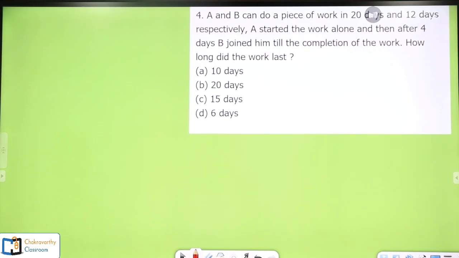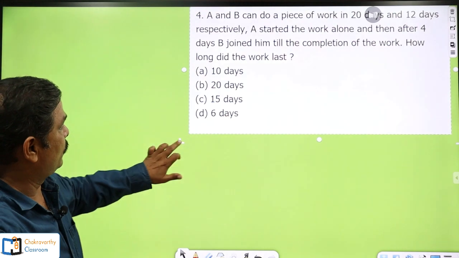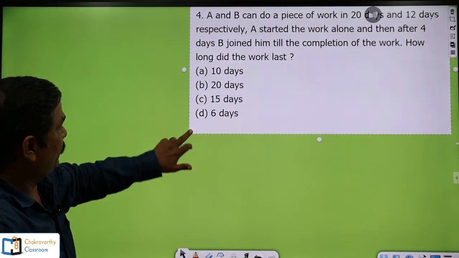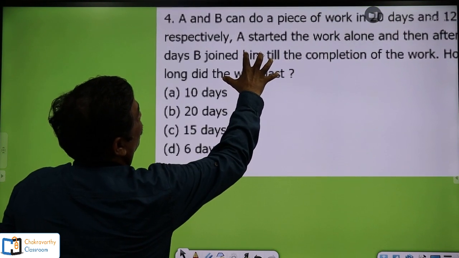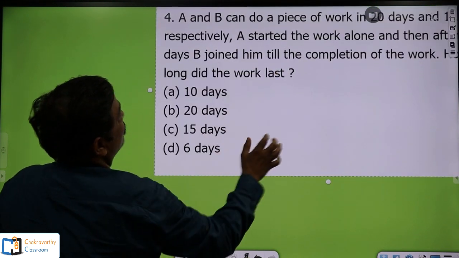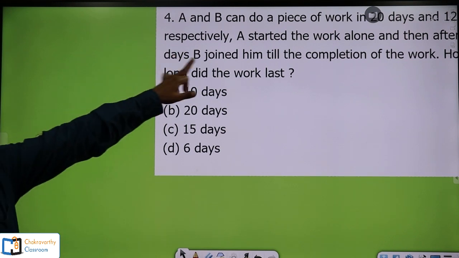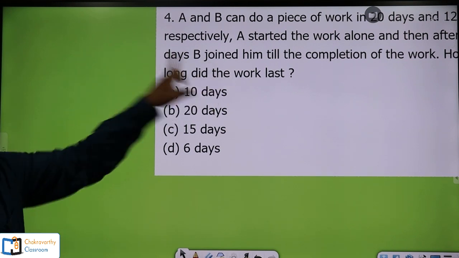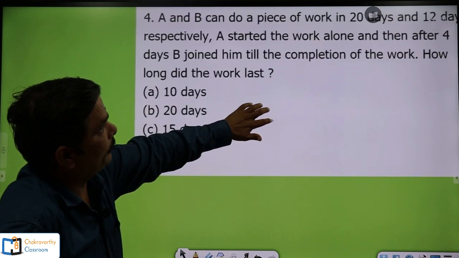See the next question. Now this question also must be done by you. Hope you are able to see the question properly. Right, see the question, how they have given: A and B can do a piece of work in 20 days and 12 days respectively.